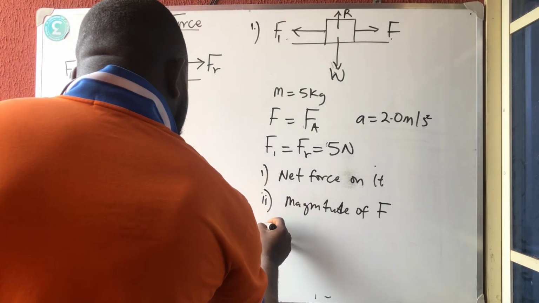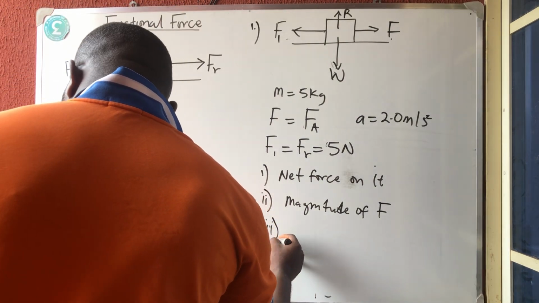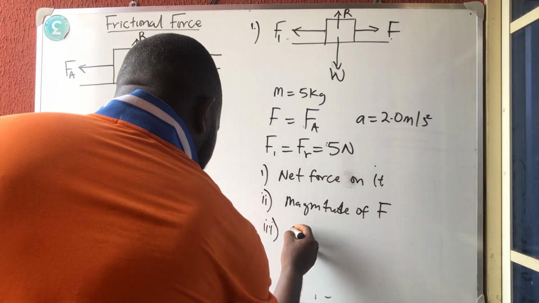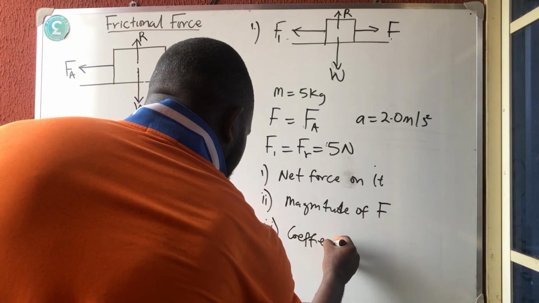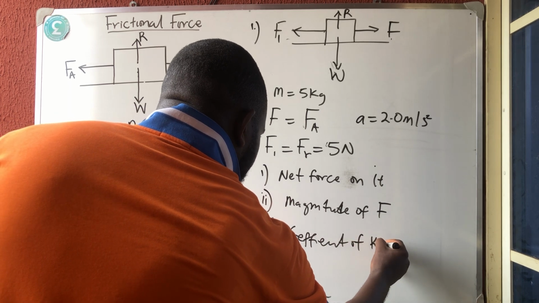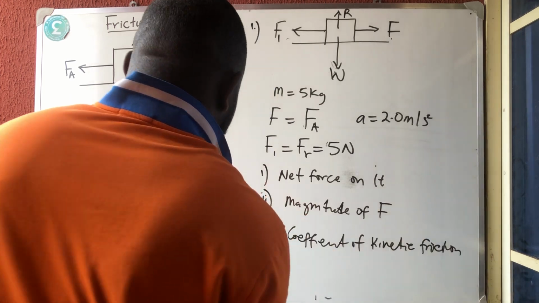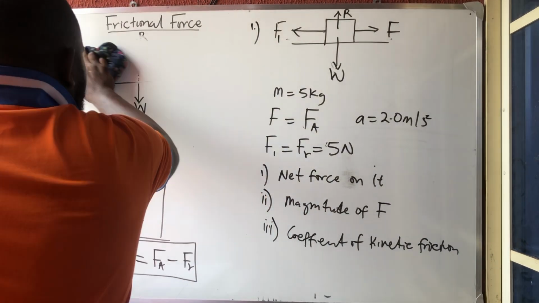Then the last thing they say we should calculate is the coefficient of kinetic friction. Now, it's a very simple thing to calculate, so let us go.